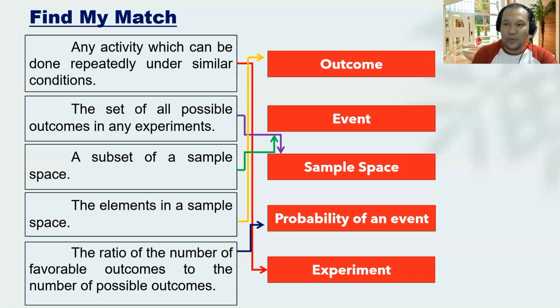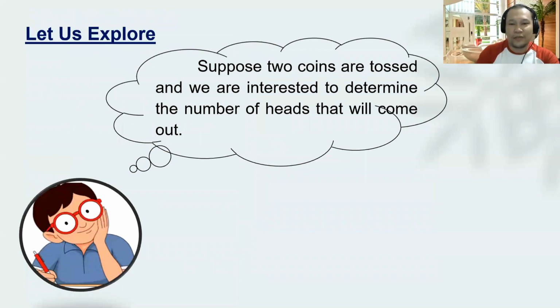Okay. And since we are talking about random variable, let's go with an exploratory concept. Okay. Now, suppose two coins are tossed and we are interested to determine the number of heads that will come out. Okay. First, going back with our terminologies, we do have tossing of two coins, and that is an experiment. Okay.